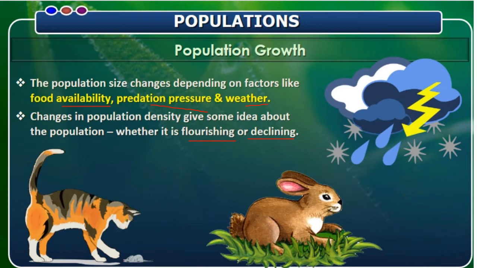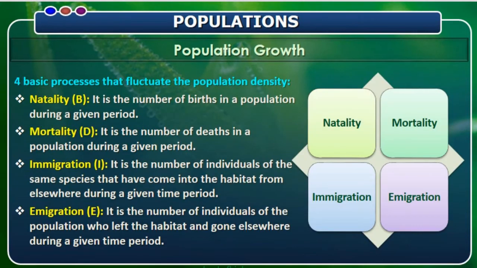Flourishing means the number of organisms is increasing, and declining means that the species is not being found in that environment, its population is decreasing. We understand this by calculating the population density.